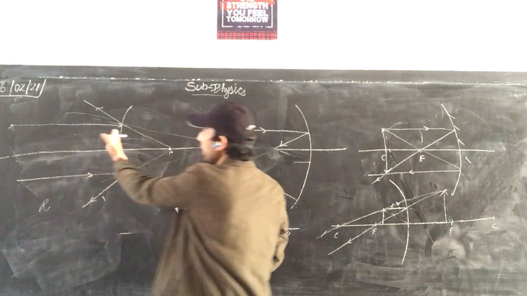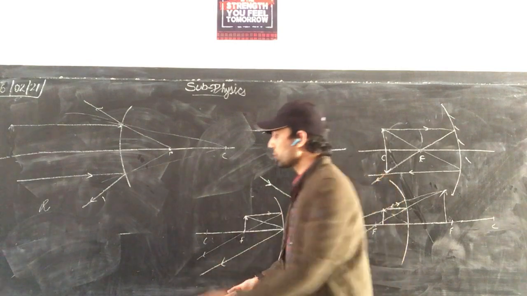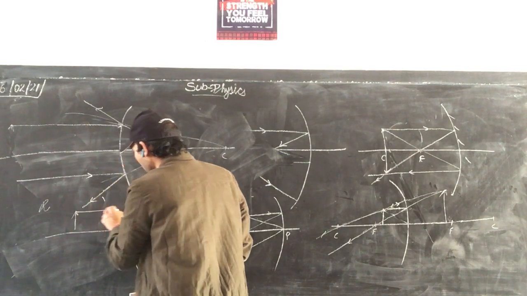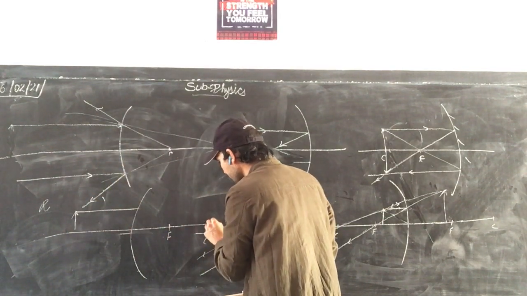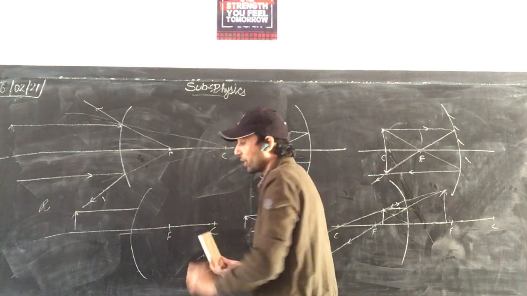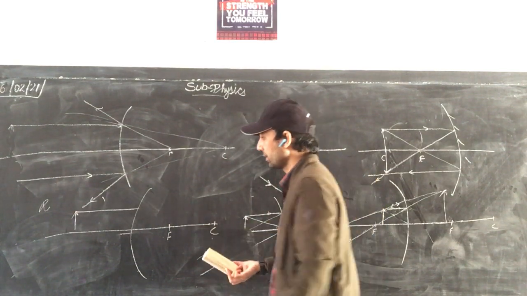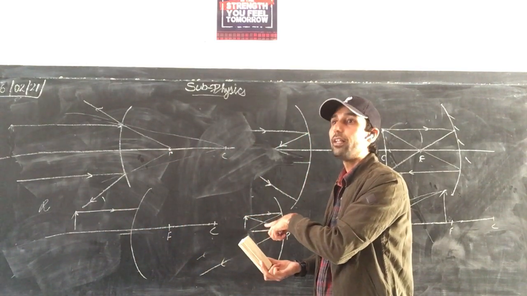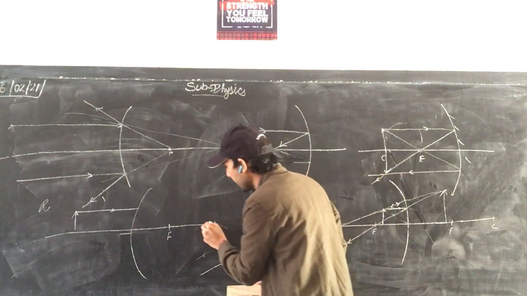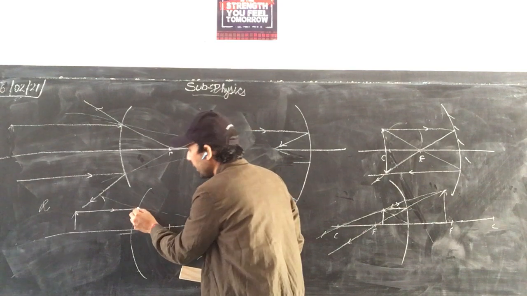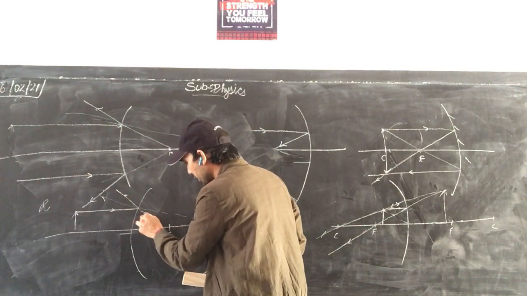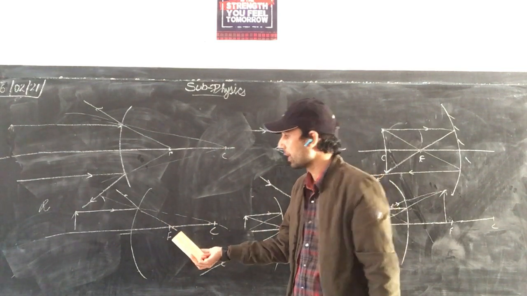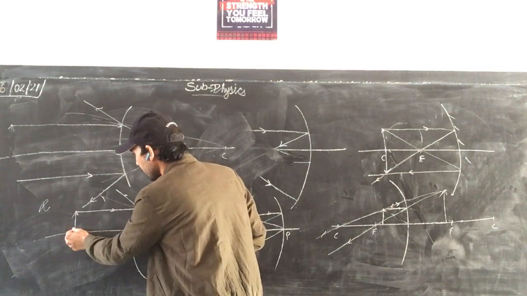Now, as this object is approaching the mirror, take the object here. One ray goes toward the focus, another toward the center of curvature. This is our ray. It is a parallel ray, so after reflection it must pass from the focus. See here, this is the center of curvature. This is the normal. It gets reflected. We trace them backward. It will be meeting at the focus. Another ray you take. Which ray should we take?